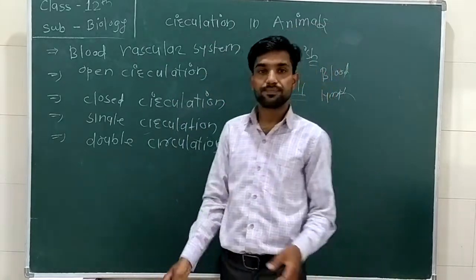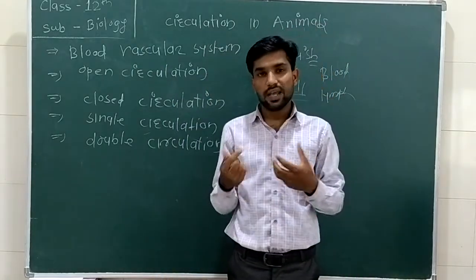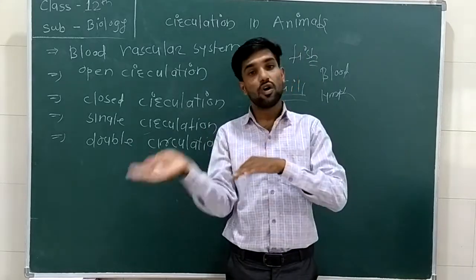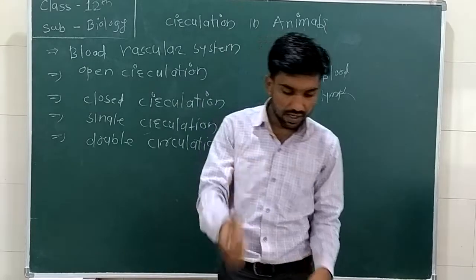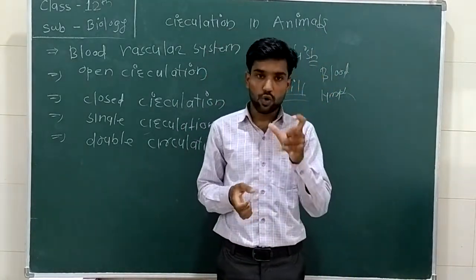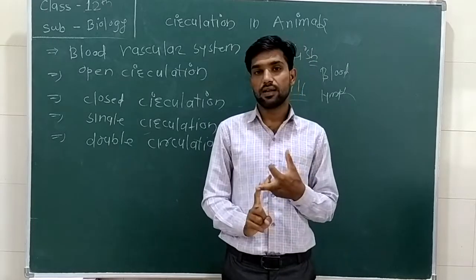Now double circulation. The name indicates double circulation means transport of oxygen and removal of carbon dioxide. But let me tell you, in double circulation, the blood passes through the heart twice during each cycle.